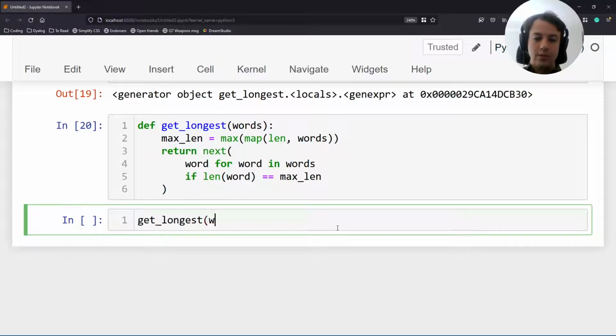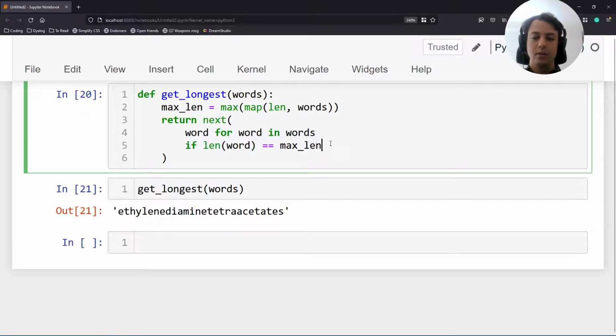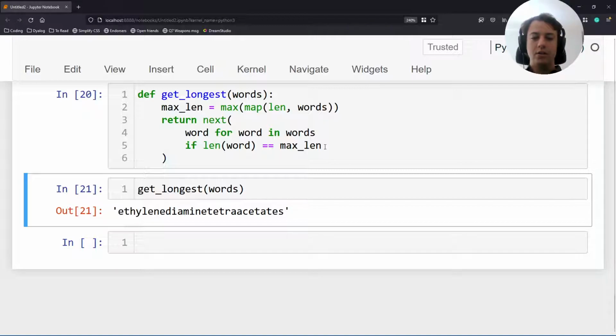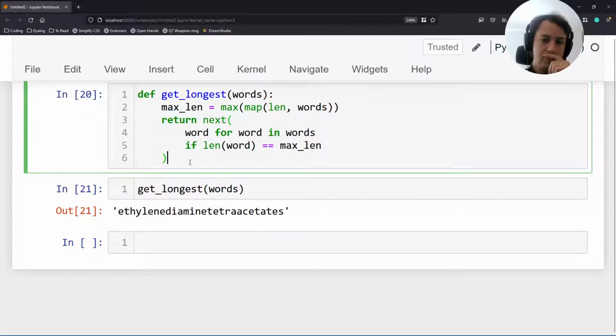So we can just use our getLongest, and the next value of the generator is going to be this very long word. Because again, we only need the first one. And by using the next, this will not go through all of the words if we find a long word first. For example, this long word here starts with an E. So we did not go over the words with F, G, H, I, J, etc. because we only asked for the first value with next. And so, to me, this is an interesting way of going about this problem, of finding the longest word in a list of words.